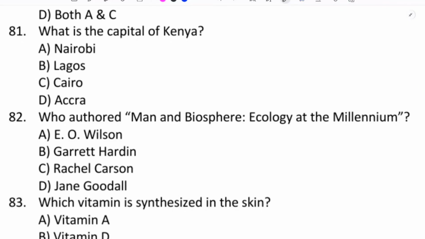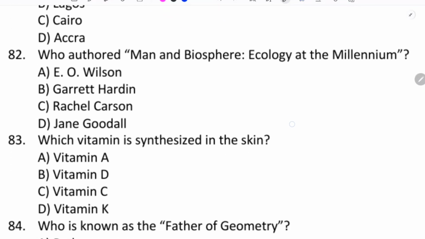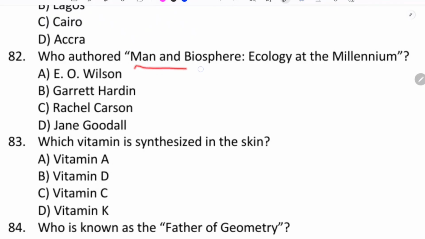What is the capital of Kenya? Nairobi. Who authored Man and Biosphere, Ecology at the Millennium?